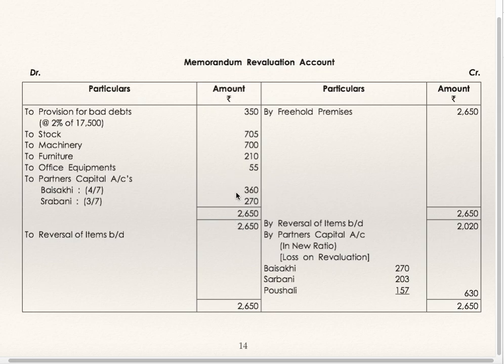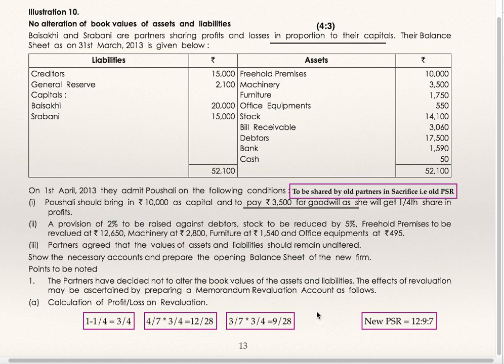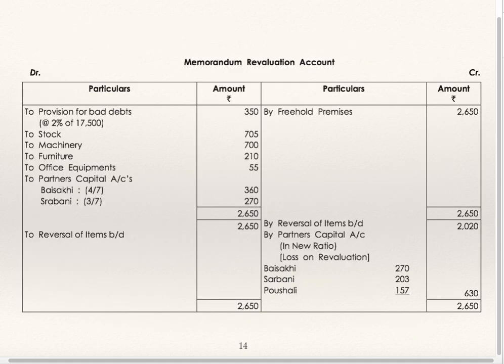Now this, whatever you were getting as profit, now you will be getting it as loss. By partners' capital account in new ratio, loss on revaluation, same, you will get 630. It is to be shared in the new profit sharing ratio. We have found out the new profit sharing ratio: 12 is to 9 is to 7.